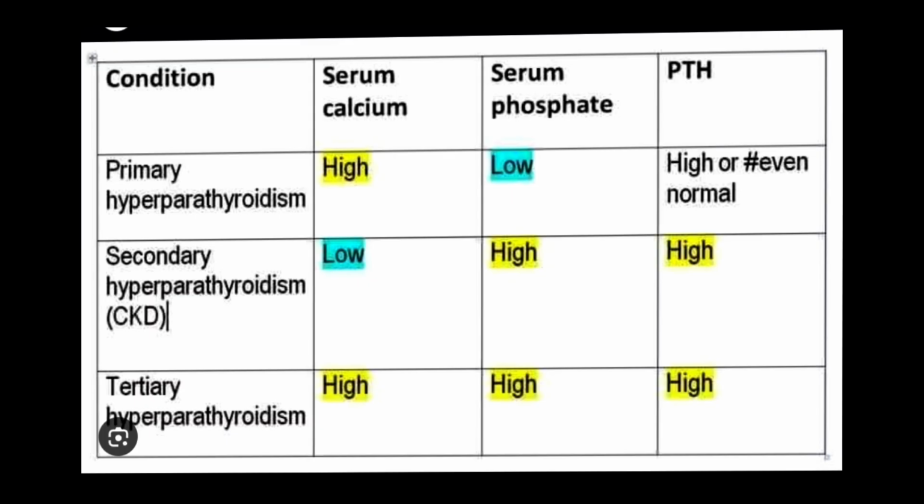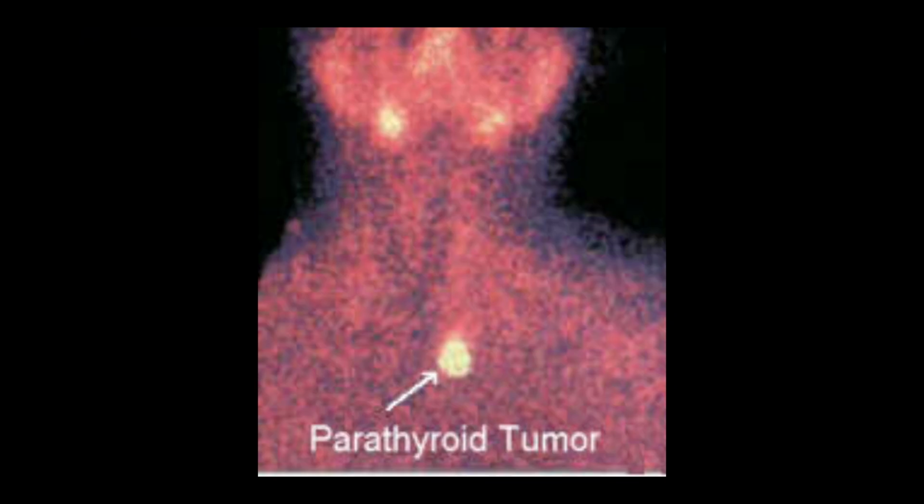Investigations are obviously serum calcium, serum phosphate and PTH. In tertiary hyperparathyroidism, all are high, while in primary hyperparathyroidism, serum calcium is high but phosphate is low. In secondary hyperparathyroidism, which is because of CKD, phosphate is high because the kidneys are unable to excrete phosphate.